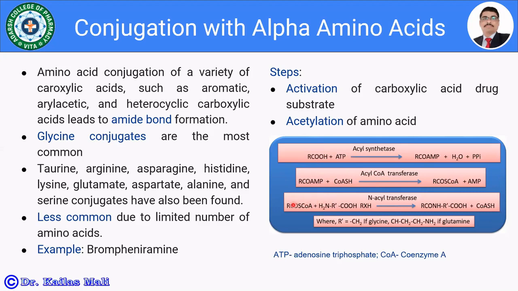And the second step is the acylation of the amino acid. In the presence of N-acyl transferase, we finally get the conjugated product of the drug, and CoASH becomes free. Here R dash is equal to dash CH2 if glycine, and CH2 NH2 if glutamine.